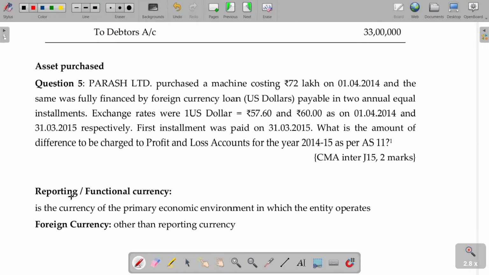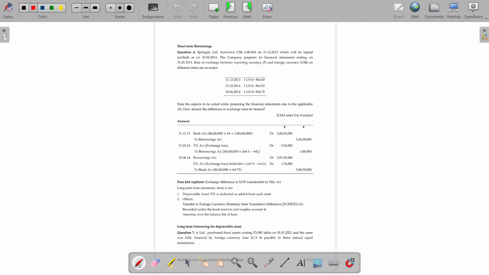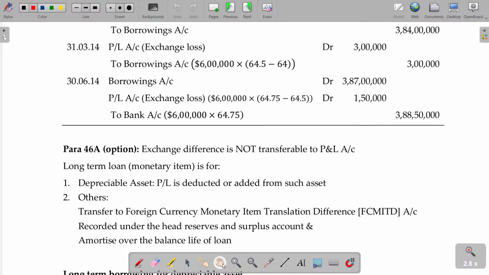You have to understand what is called reporting or functional currency and foreign currency. The country where you need to report your financial statements in a consolidated manner, that country's currency is called reporting or functional currency. A branch operated in another place will be called foreign currency, other than the reporting currency. Is that okay? The term is given here. Now, we'll discuss this one.